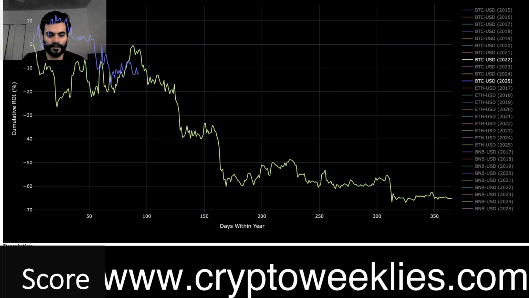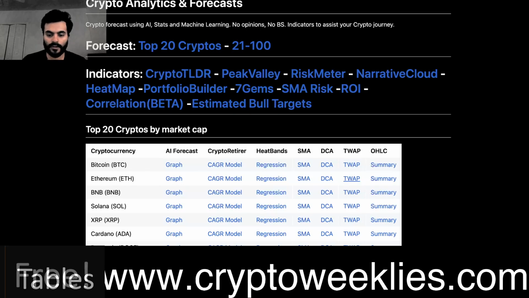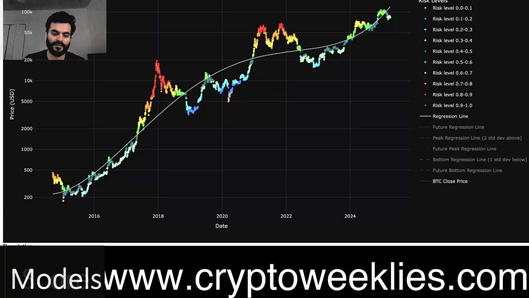In 2018, a similar story. If we get rid of 2024, 2025 does look similar to 2018 or 2022 at this point in time. So that's one insight to derive from this analysis: not all post-halving years or pre-halving years or halving years look the same. This is the DCA model, which analyzes the regression based fair value.